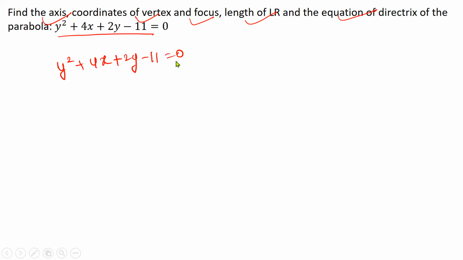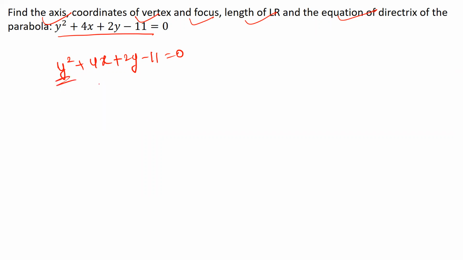Always remember, guys, that for a parabola, I already mentioned in the previous video, you will see either x or y having a square and the other thing will be linear. So you can have a square on x and y linear, or a square on y and x linear. So this will help you determine what type of parabola it is. Remember from the first video. So here I see y to have a square and x linear. My task now is to form a complete square for y.